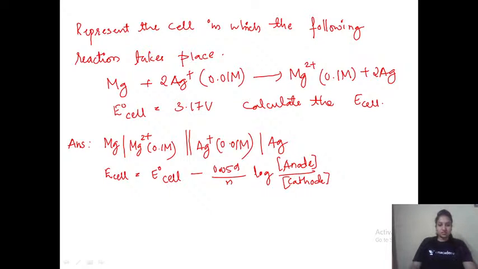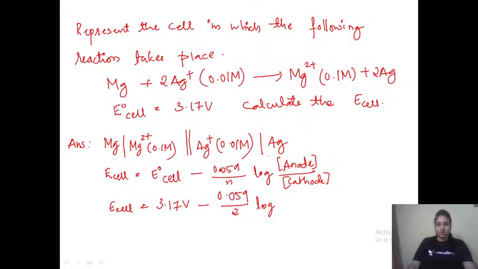Okay, so this is the formula. E cell we need to calculate, we don't have its value. E naught cell given in the question is 3.17 volt, minus 0.059 upon n. n represents the number of electron changes. Ag+ is getting converted into Ag. Here you may get confused, but you can see Mg is getting converted into Mg2+. That means how many electrons are being removed? 2 electrons have been released.